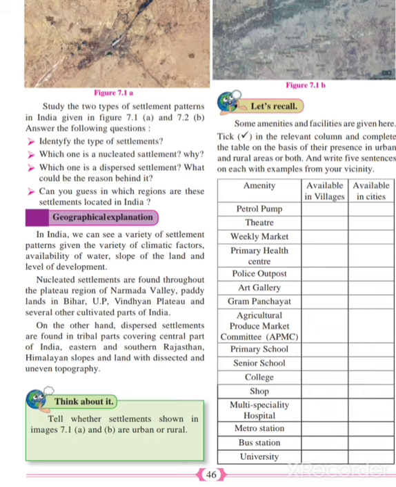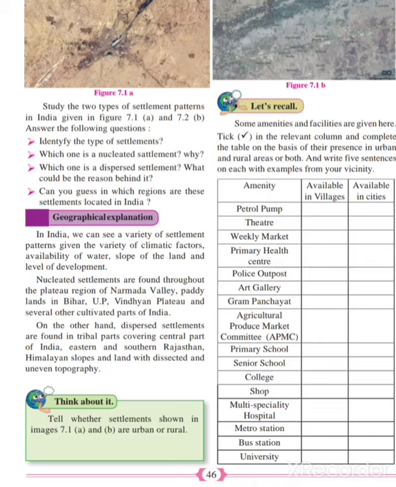In India, we can see a variety of settlement patterns given a variety of factors: climate, availability of water, slope of the land and level of development. It means that in our country, India, we have seen different settlement patterns because of climatic factors. For example, if a person wants to do farming of fruits, that person should farm in the northern side of our country. If that person loves to do farming of jowari and bajri, that person should select Maharashtra state.